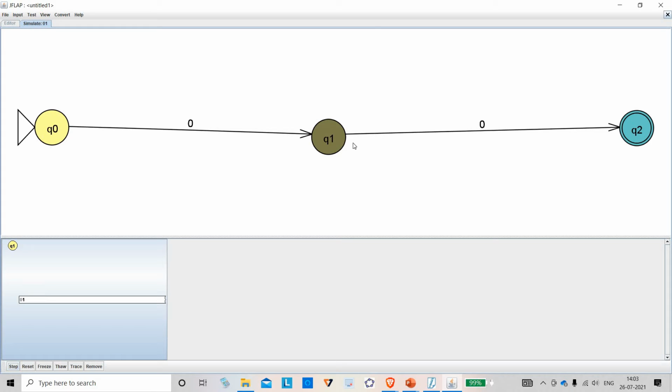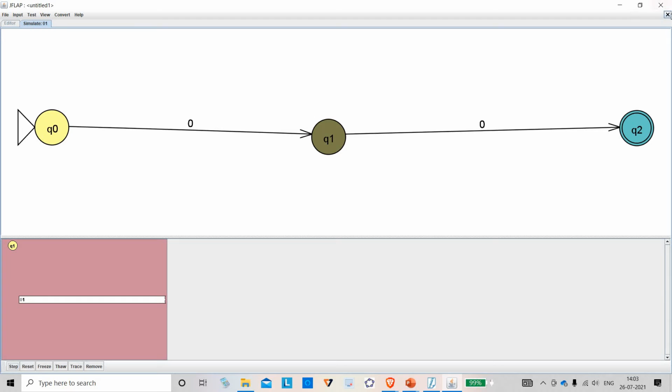It is coming to Q1, sitting in Q1. Now Q1 wants only 0. If 0 comes, it will pass it on to Q2. Let us see where it goes. Step. It is still in Q1. It has not gone to Q2. See here. So this machine accepts strings, consecutive strings 0 0 0 0.